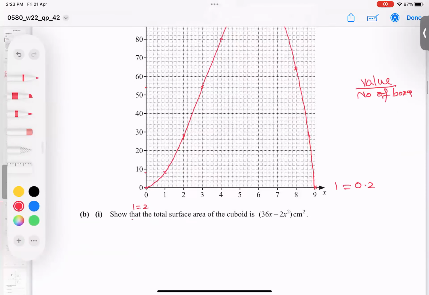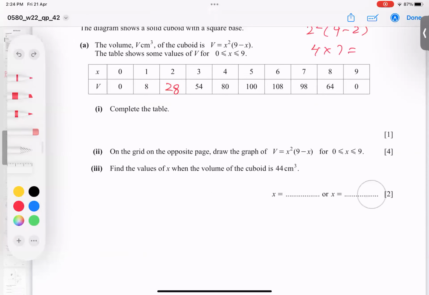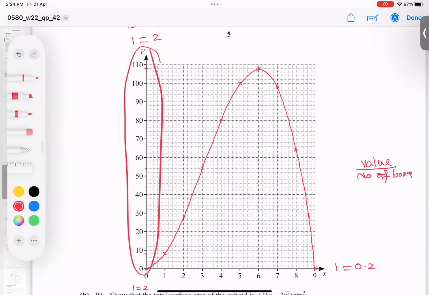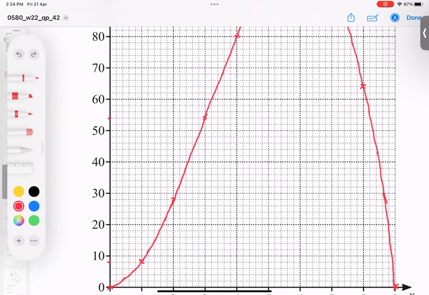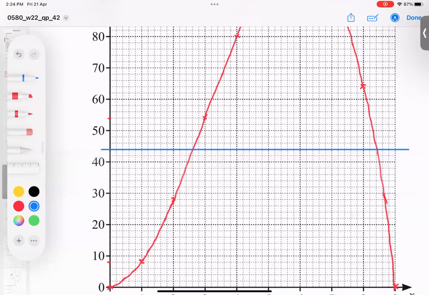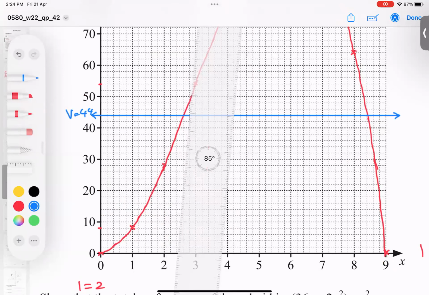Now show that the total surface area of the cuboid, let me check any part left behind. Oh yes, there is one part left behind for 2 marks. Find the values of x when the volume is 44. So as you know, along the y-axis we have the volume. So where's 44? 44 is one box up, 42, and then 44. So take a scale at 44. Let's strike a blue colored line. So this is clear, and this is volume equals 44. So it meets at two points. Take a scale and one time it is meeting here.